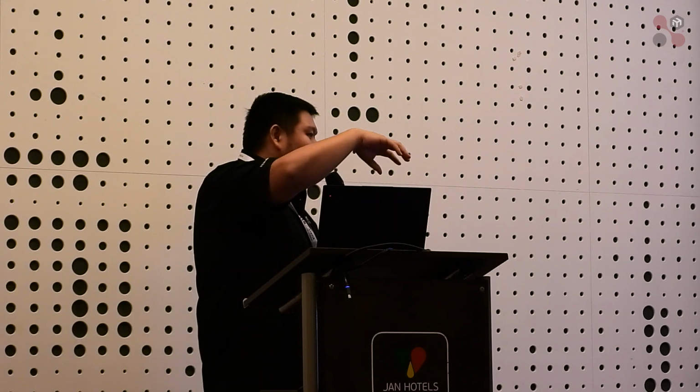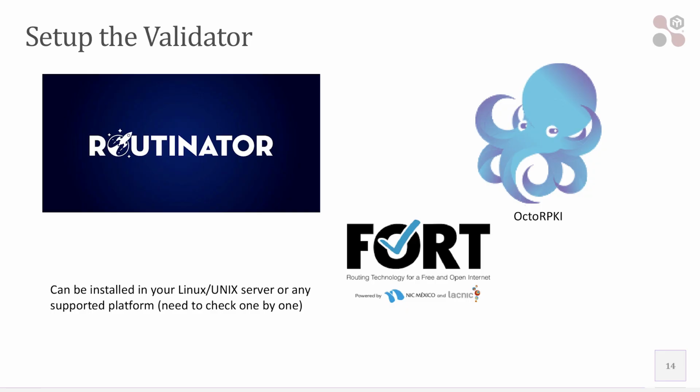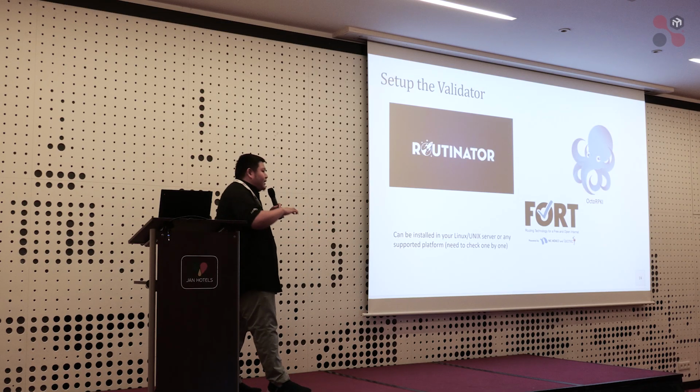After you have upgraded your RouterOS version, you can set up your own validator. There are a few software options you can deploy. You can deploy on your Linux server or your Unix server. I never heard of somebody deploying on Windows, but usually I deploy on Ubuntu, Debian, or something else. You can use tools like Routinator, Fort, or OctoRPKI. It depends on you. I have no preference, but for myself, I usually use Routinator.